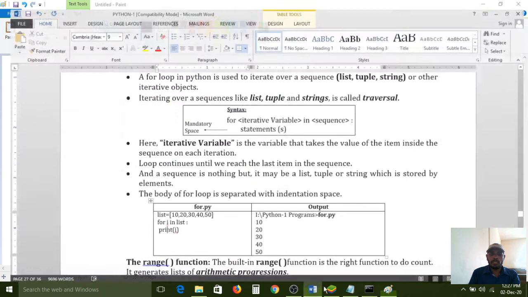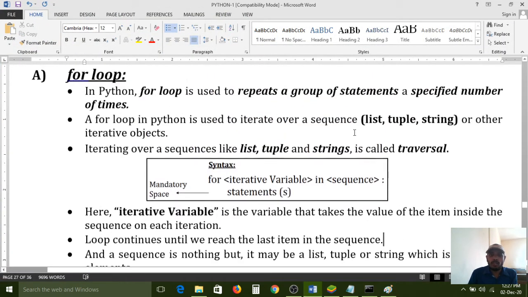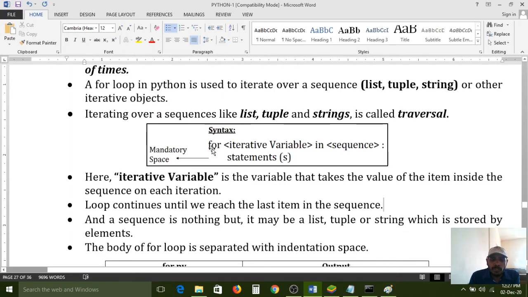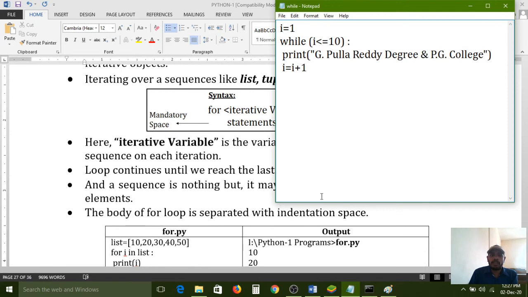Here I am explaining about the syntax. All of you carefully observe. In the for loop syntax, the for keyword is there, no? In that, iterative variable in sequence. Here one colon symbol must be required. After that, one indentation space. This is a mandatory space to declare a block of code, to declare a block of statements.